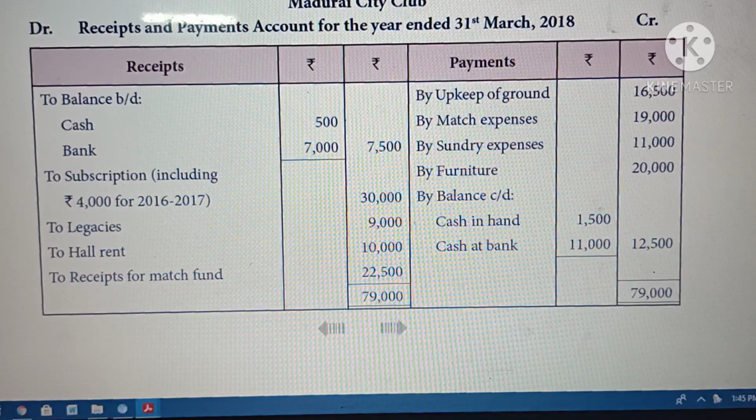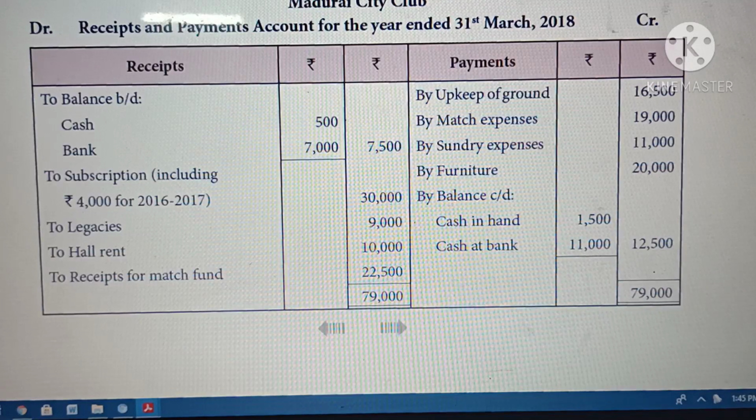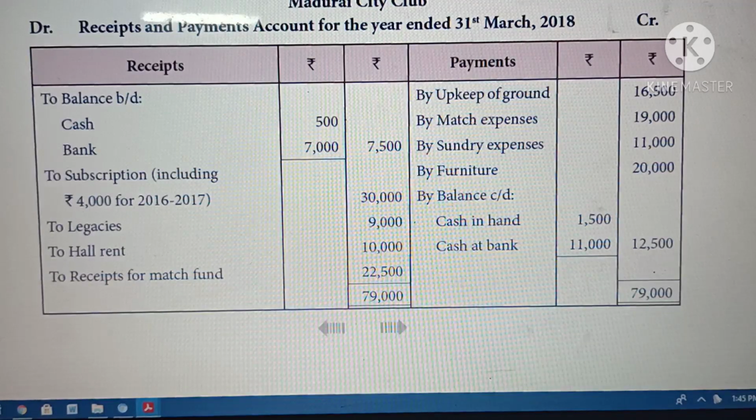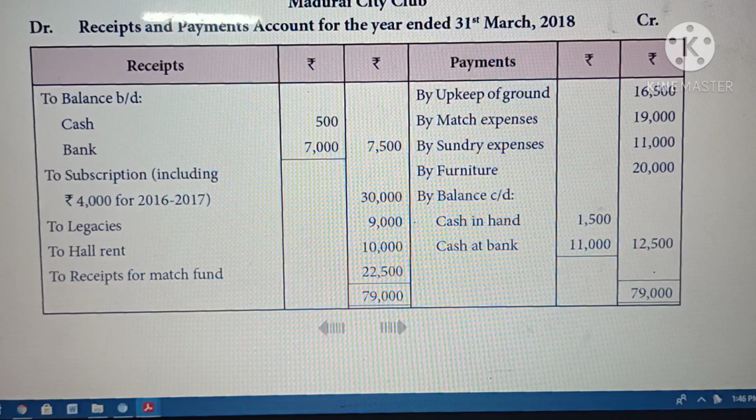So all this is called a receipt. Then receipt for match fund. So match fund means special fund. This is a club, Madurai City Club. Specially they received from the fund for the match. So this one is a special fund receipt. I already explained this in the special fund treatment.